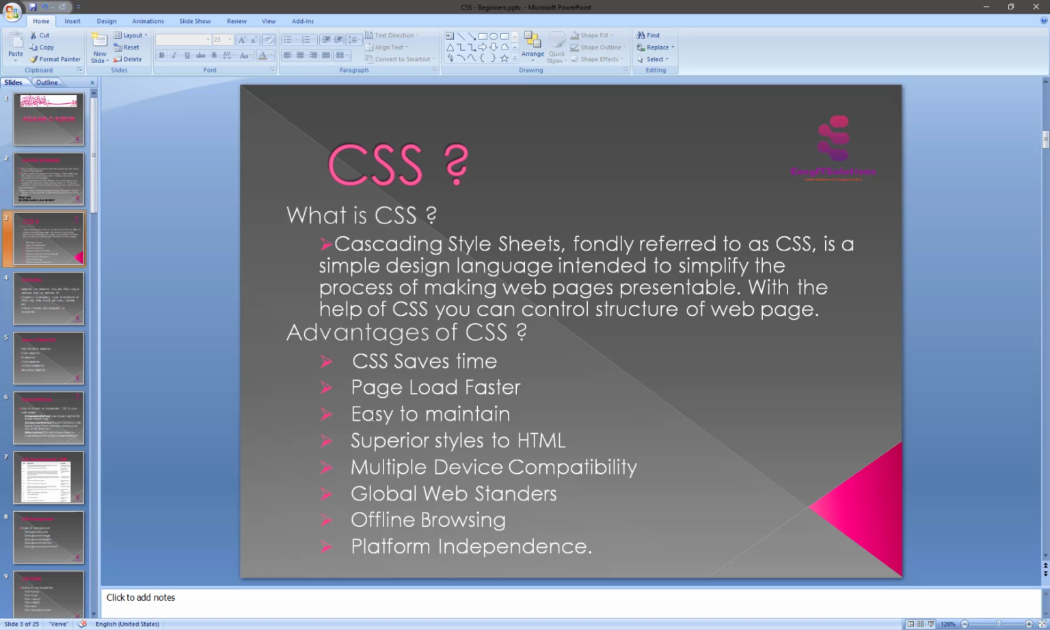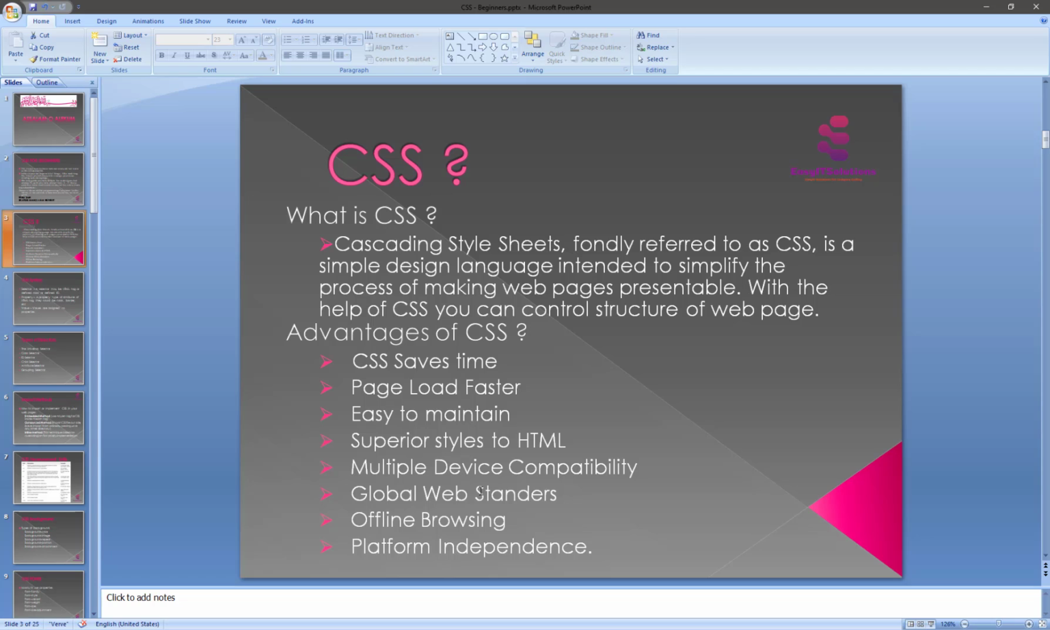The second thing is that pages load faster. How do pages load faster? If you are using CSS, you do not need to write HTML tag attributes every time. Just write one CSS rule for a tag and apply it to all occurrences of that tag. Less code means faster download times. Third, it is easy to maintain. To make a global change, simply change the style and all elements in all web pages will be updated automatically. So it's easy to maintain.